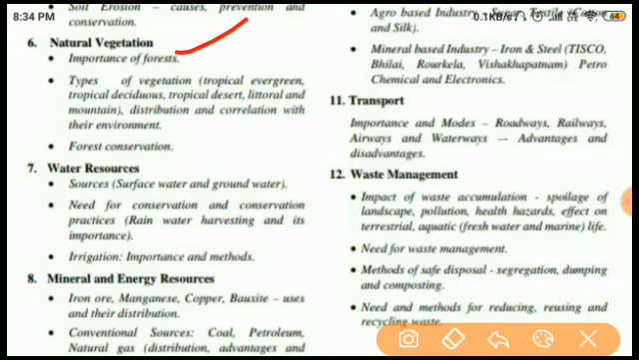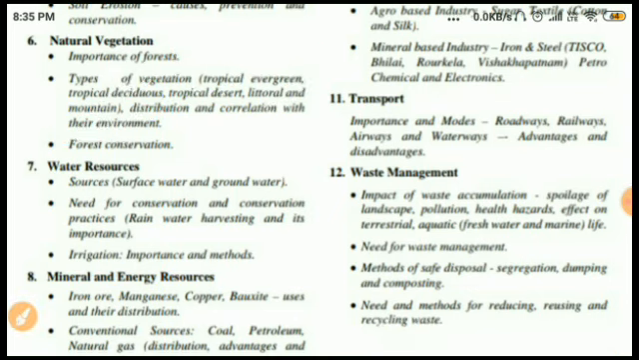Types of vegetation. Basically, there are five types: tropical evergreen, tropical deciduous, tropical desert, littoral, and mountain. And their distribution, where it is, which kind of vegetation is present in which location, then correlation with their environment, and the last is the forest conservation, because we know that forest is a very precious resource, so we have to study the forest conservation because we have to conserve each and every resource, otherwise in future we have to suffer.